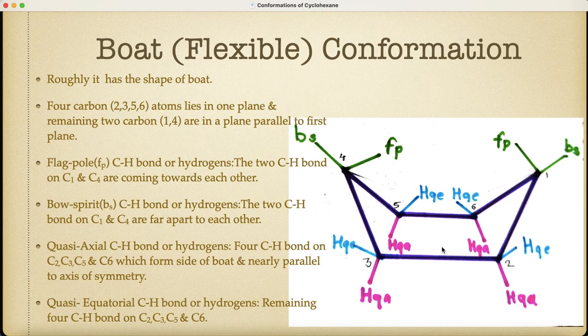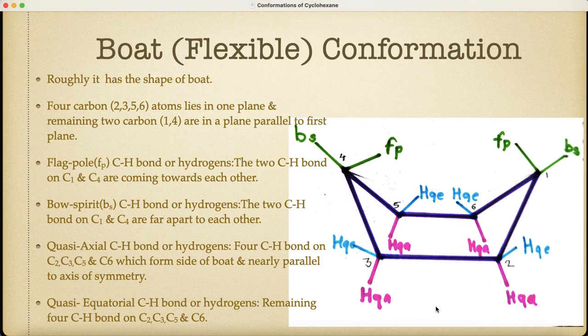In this conformation, the carbon atoms are in two planes which are parallel to each other. Four carbons, that is carbon number 2, 3, 5 and 6, are in one plane, while the remaining two carbons, carbon number 1 and carbon number 4, are in another plane. These two planes are parallel to each other.